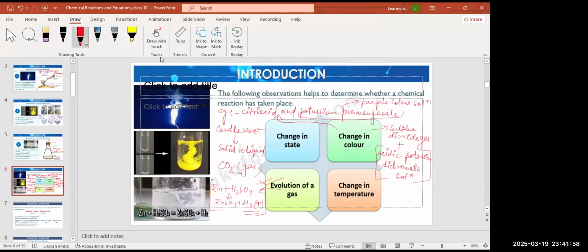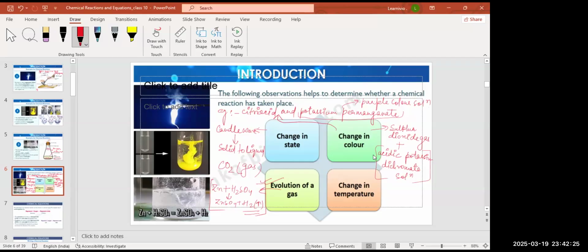Just remember all these examples and the observations that help you to determine whether a chemical reaction has happened or not. If a chemical reaction has taken place, you can observe a change in state, or a change in color, or the evolution of a gas, or a change in temperature.